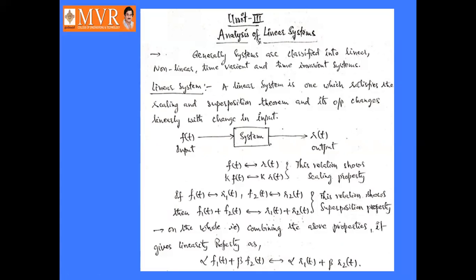So on the whole, combining the above two properties gives the linearity property, that is alpha times f1 of t plus beta times f2 of t is related to alpha times r1 of t plus beta times r2 of t. This is about the linear system. What is meant by nonlinear system? How is a system said to be nonlinear? A system is said to be nonlinear if it does not obey the scaling and superposition theorems.